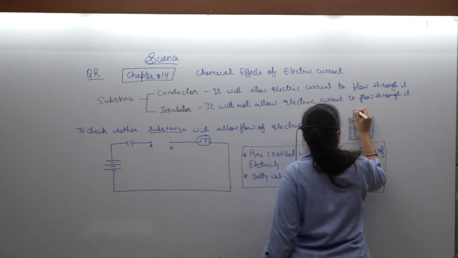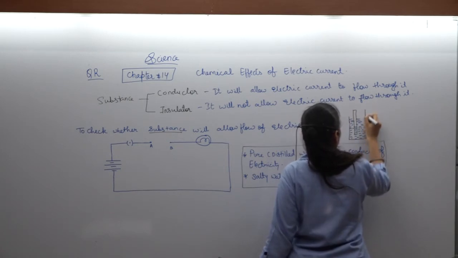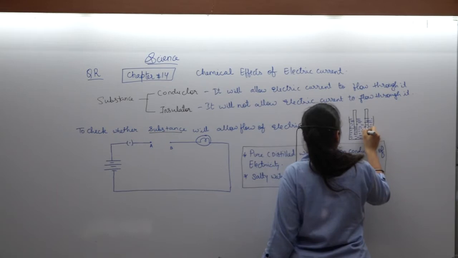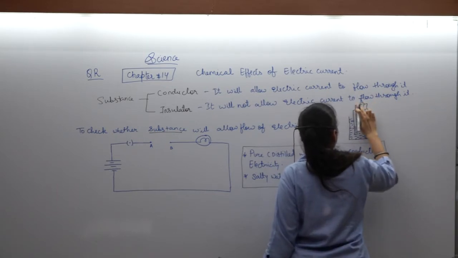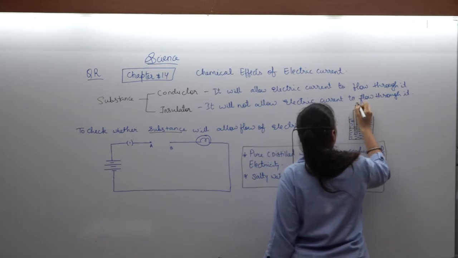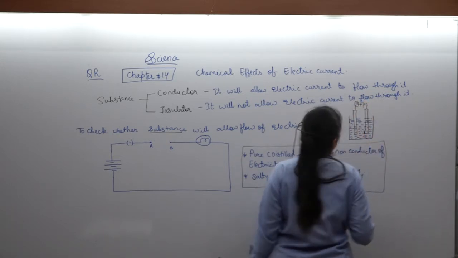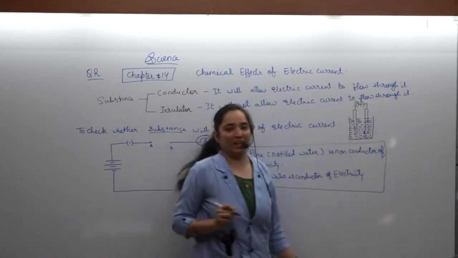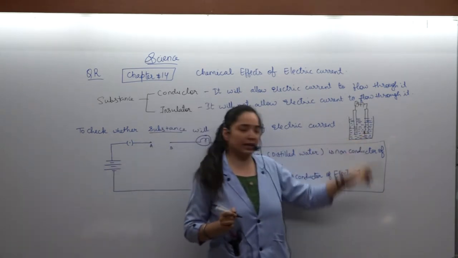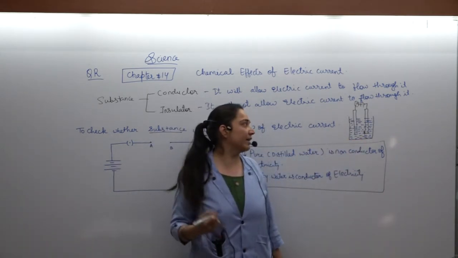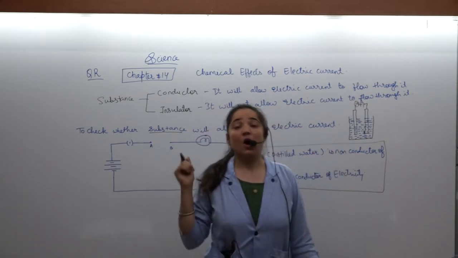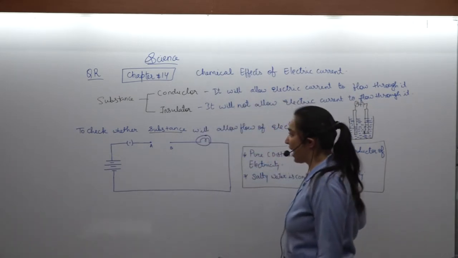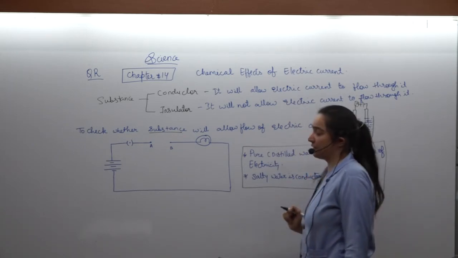Two electrodes are kept. Here is the battery and here is the bulb. If the bulb will ignite, then this is a conductor, and if the bulb does not ignite, then this is a non-conductor. So this is how for the liquids we can check whether any substance will conduct electricity or not.